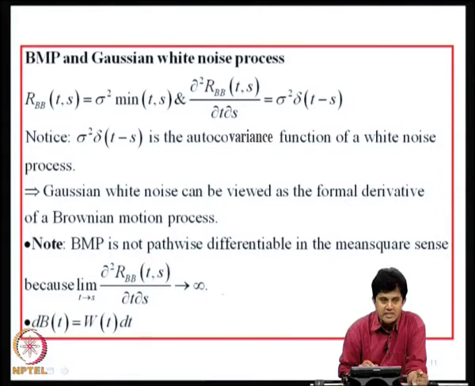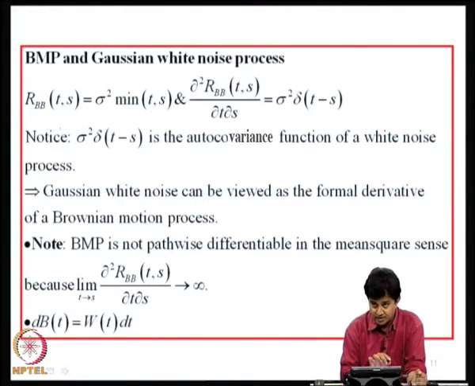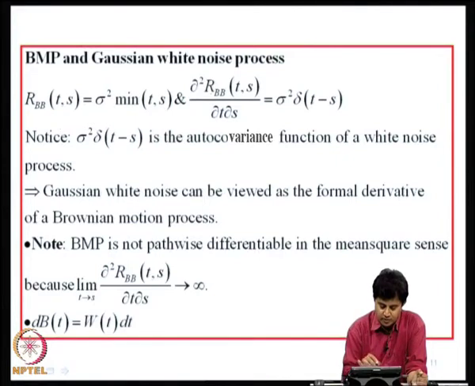Pathwise it is not differentiable, but if you differentiate the autocovariance of the Brownian motion process and allow Dirac delta representations in that generalized sense, the second derivative of the autocovariance of Brownian motion leads to the autocovariance of a white noise process. Therefore we say that Gaussian white noise can be interpreted as a formal derivative of the Brownian motion process.